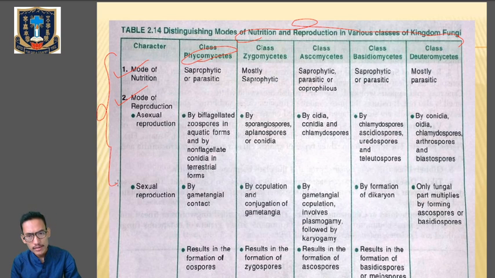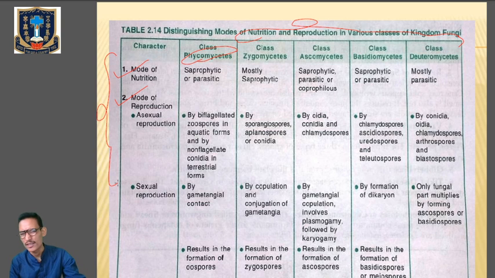In class Ascomycetes, by means of oidia, conidia, and chlamydospores. In class Basidiomycetes, it takes place by chlamydospores and other spores. But if you get confused, just remember the characteristics I have told you in the first PPT, second PPT.